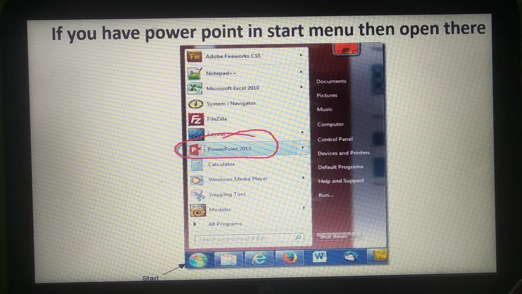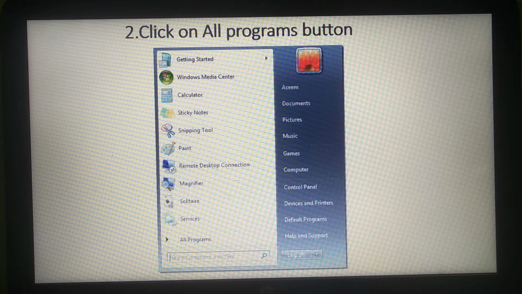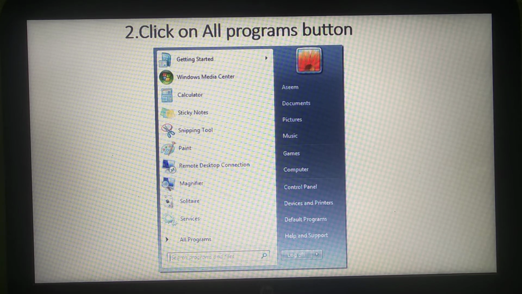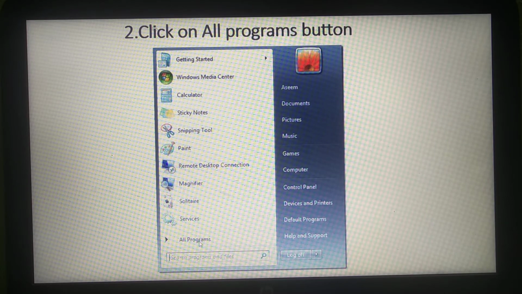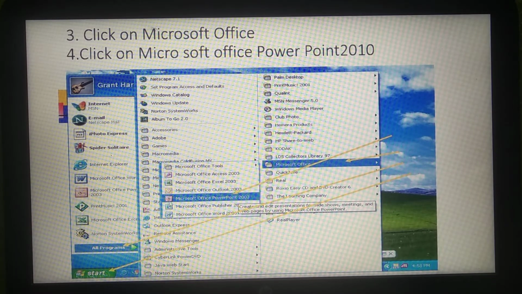Okay, the next step is, if it is not there in the start menu, then we have to click on All Programs. See, here is All Programs, we have to click on that. After that, we have to click on Microsoft Office, next Microsoft Office PowerPoint. So what are the steps we have to follow to open MS PowerPoint?